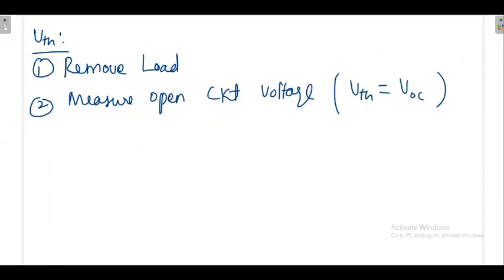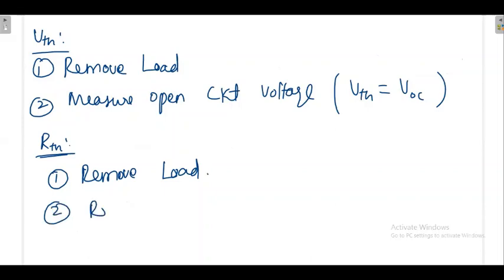The next one is what is R Thevenin? Remove the load. Then remove the effect of sources. Here what I'm going to do is remove the effect of the source.